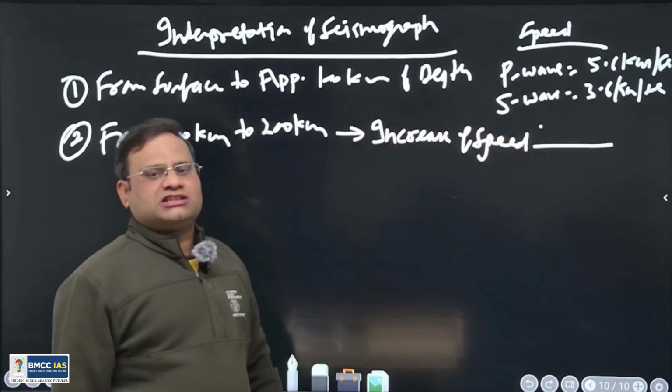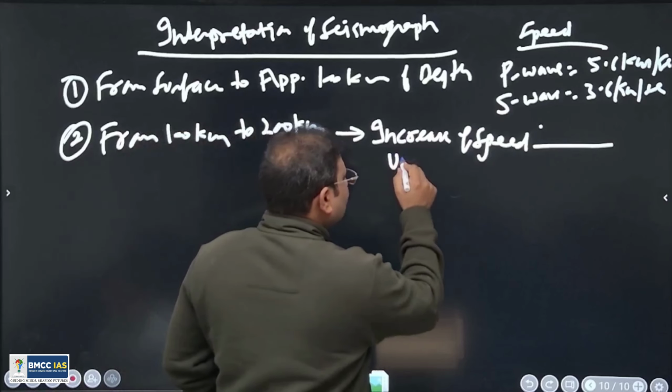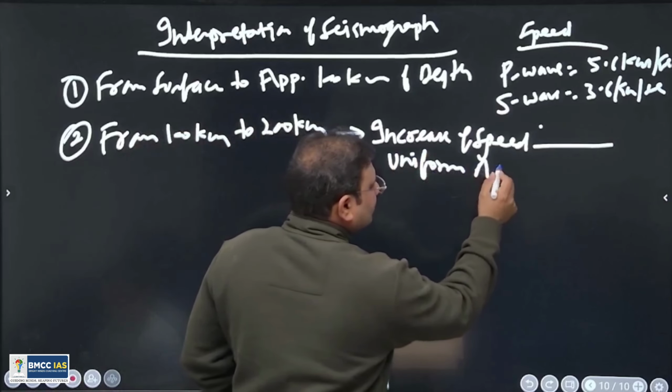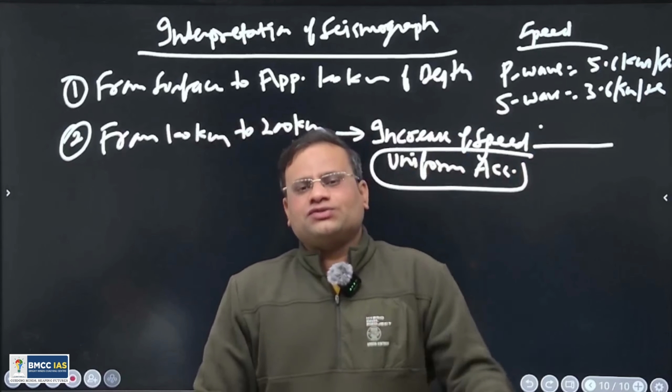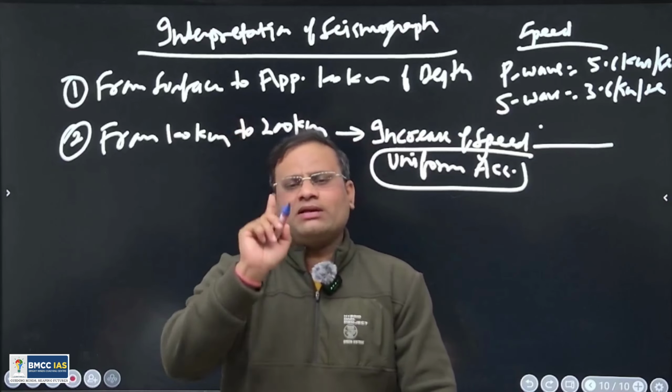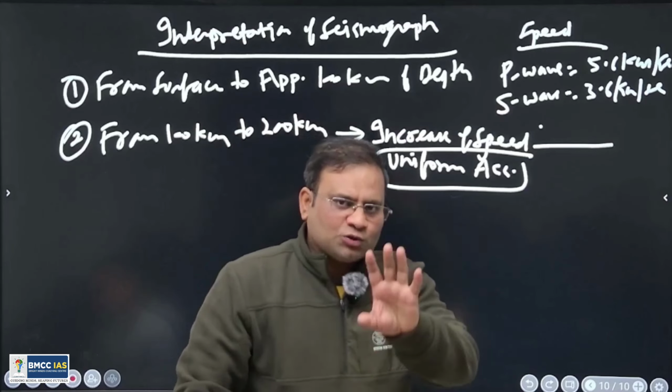The speed increased with a uniform acceleration. Acceleration means change of speed, the rate of increase of the speed. So speed increases uniformly with one pattern. That is observed in this zone.